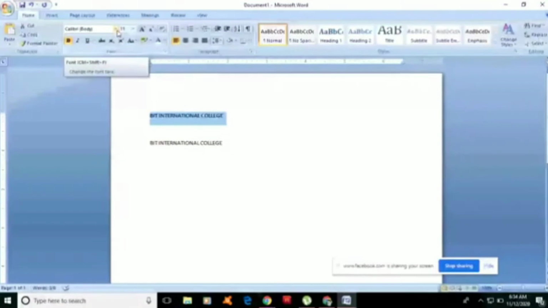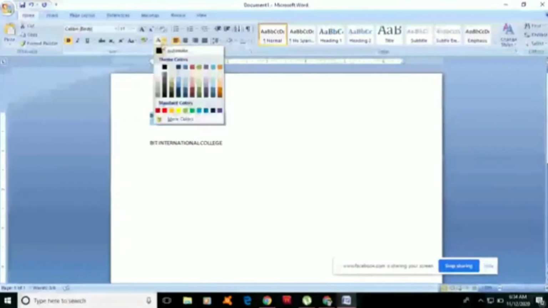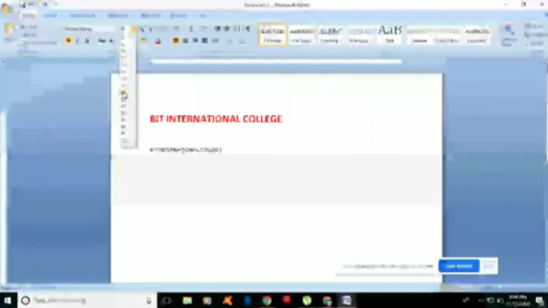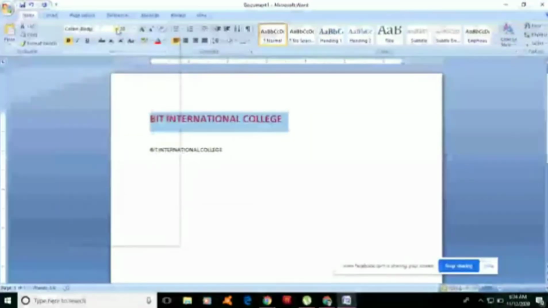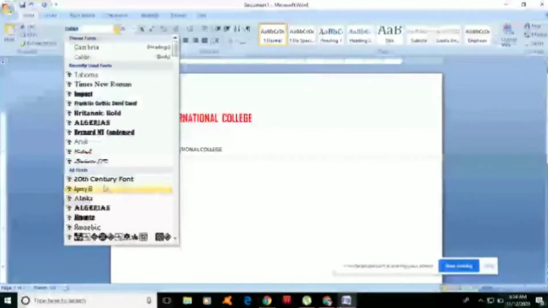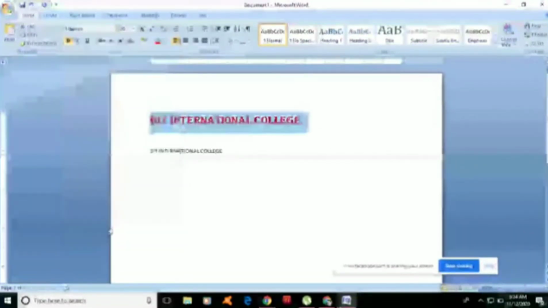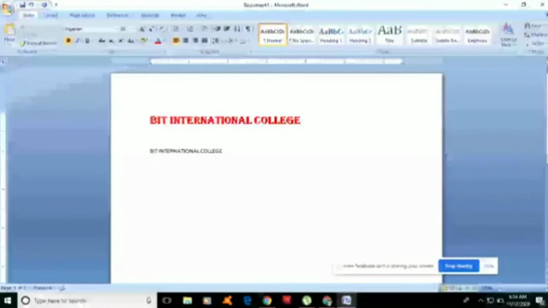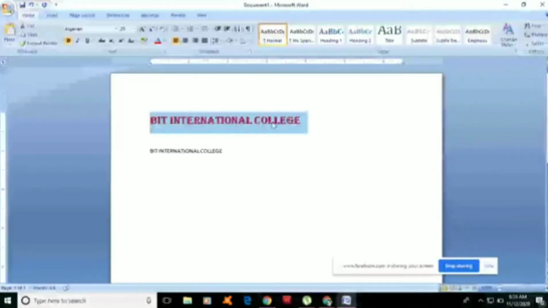I'm going to bold that one. I'm going to make it a different color, then change the size, and then I'm also going to change the font style. Okay, we will try to copy the format of this BIT International College to the second one.